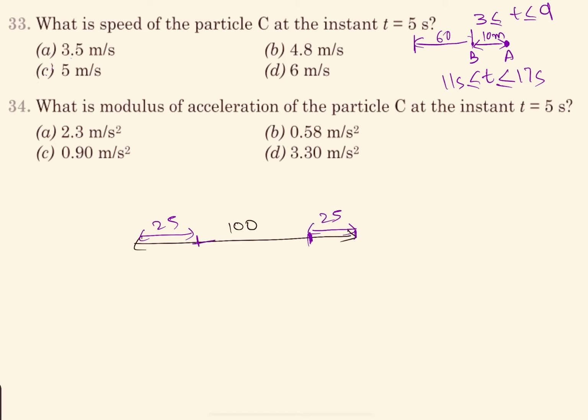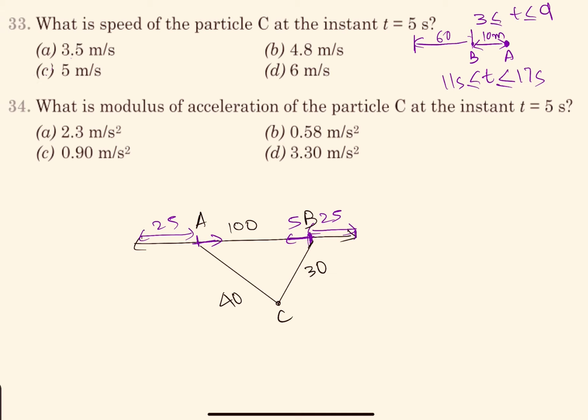So both are moving with a velocity of 5 meter per second. And from A, the separation should be 40, and from B, the separation should be 30, right? So this is the situation. C would be here, we have A here, and we have B here.